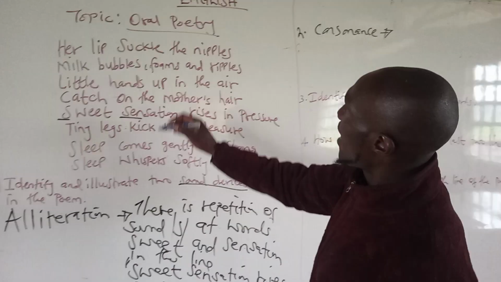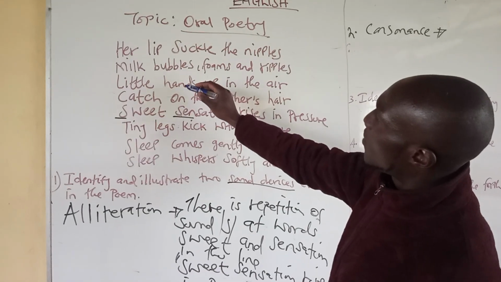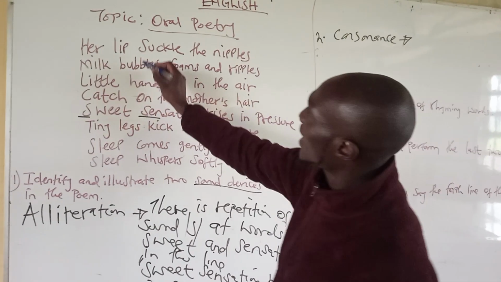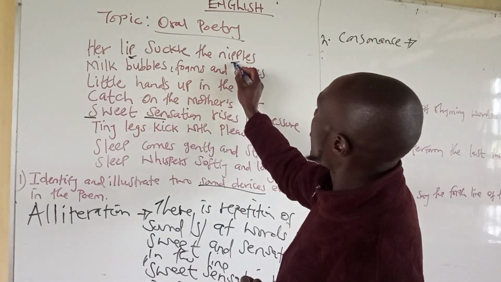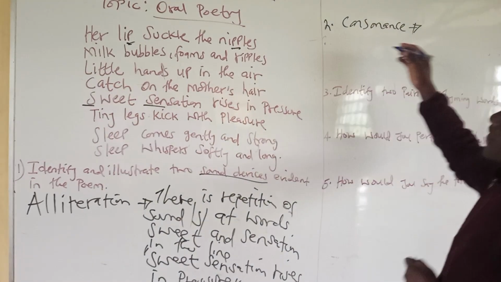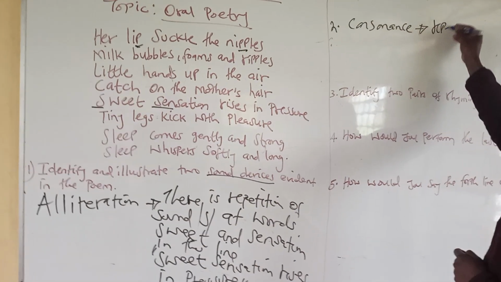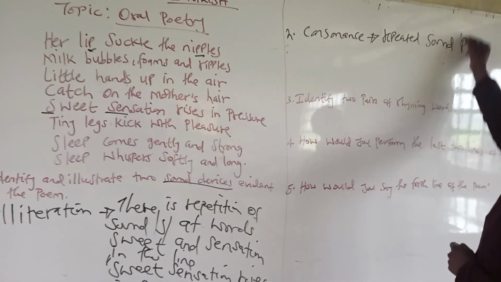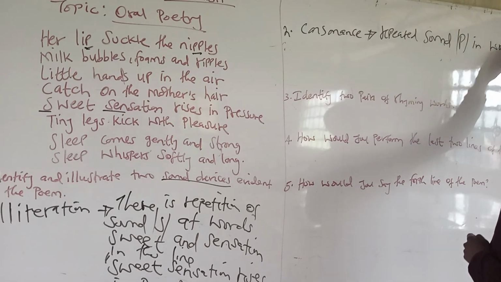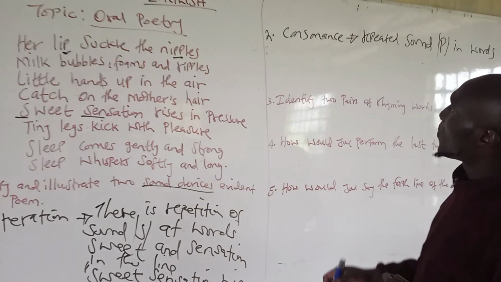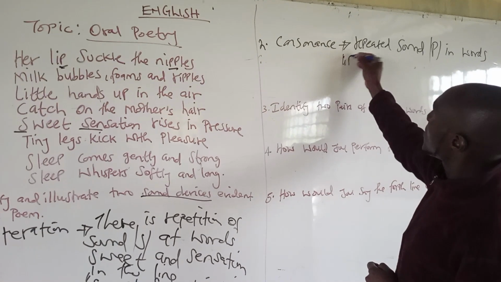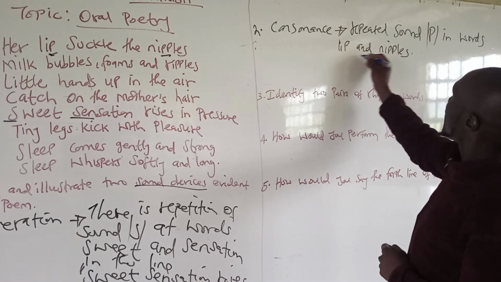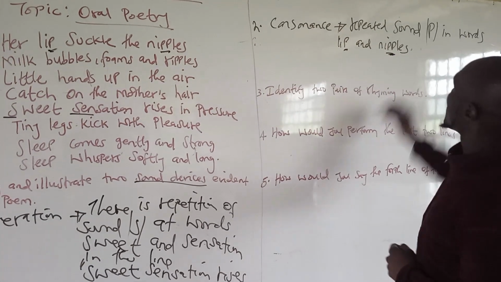So we look at the consonant sound repeated. In our poem here, we can find some repeated sound, like now we have lips and the lippos. So we have sound P. So you say that we have repetition of sound P in words, lips and lippos.